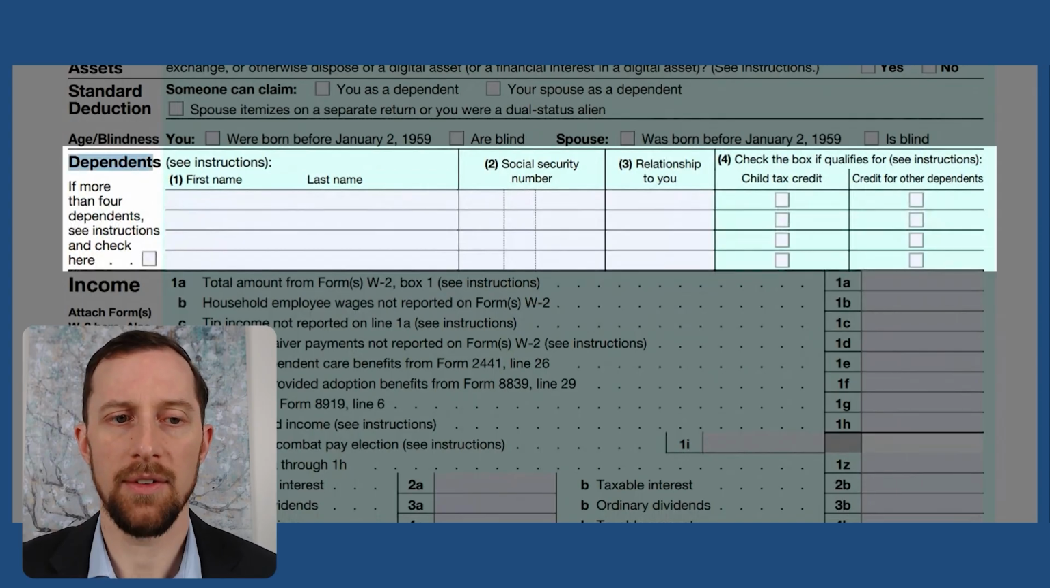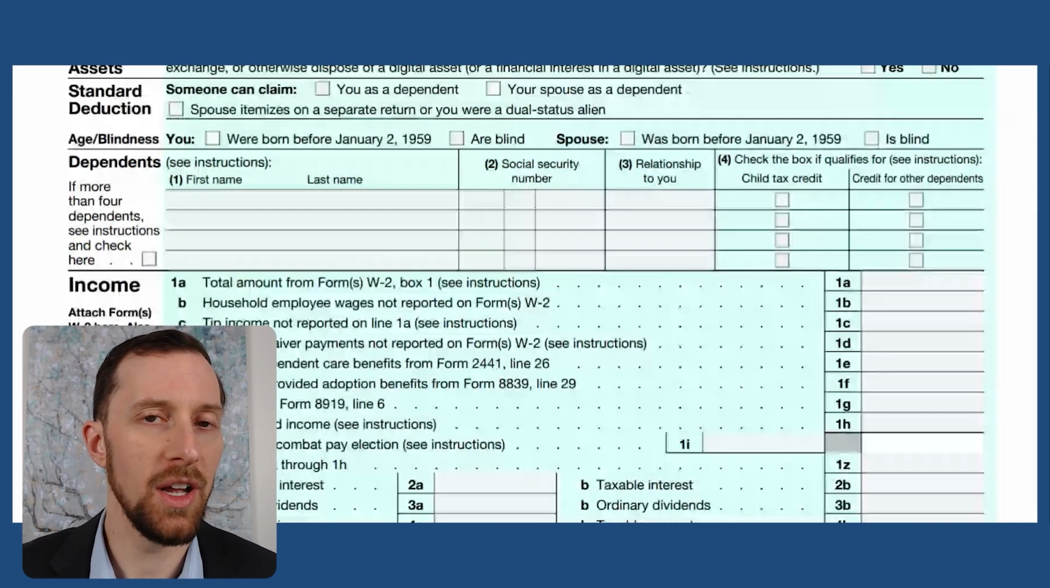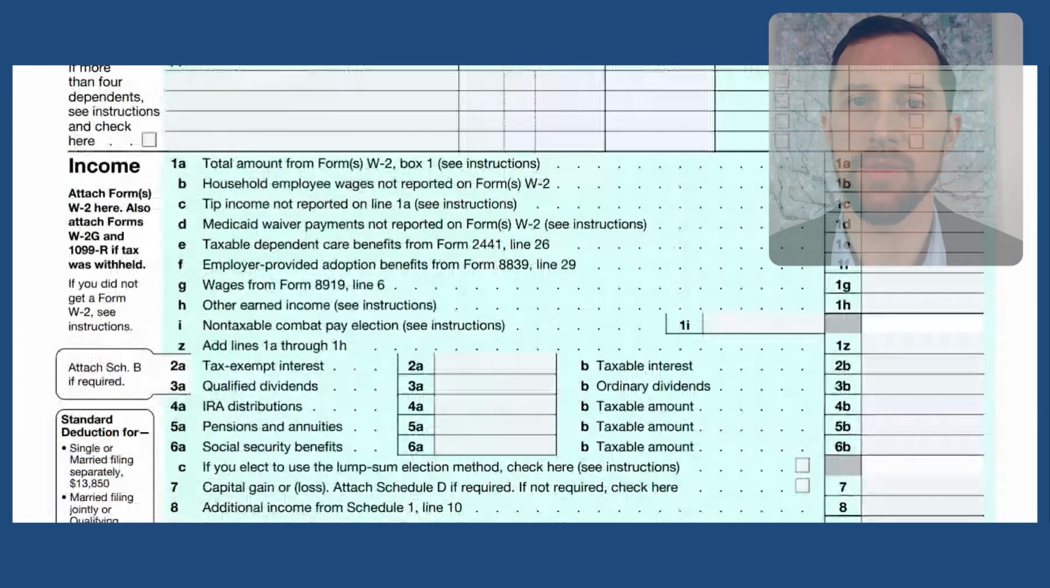So just take those into consideration. Next, you're going to put in any dependents that you have. If there are 4 more, you just need to see those instructions. Okay, now we're getting into the fun part, all the different lines.